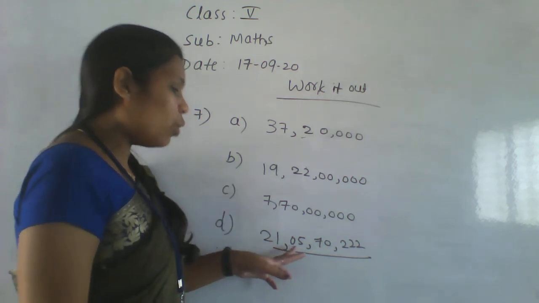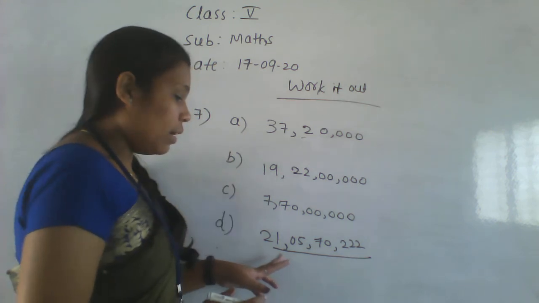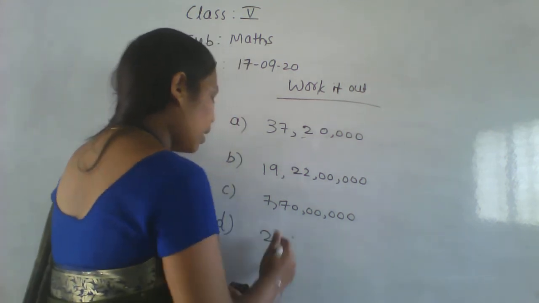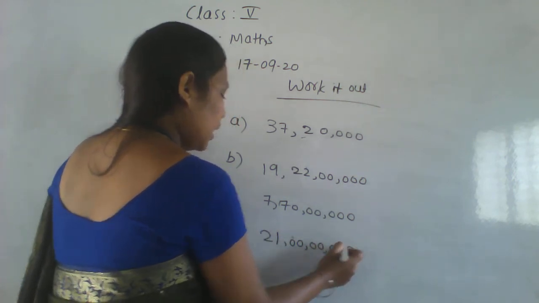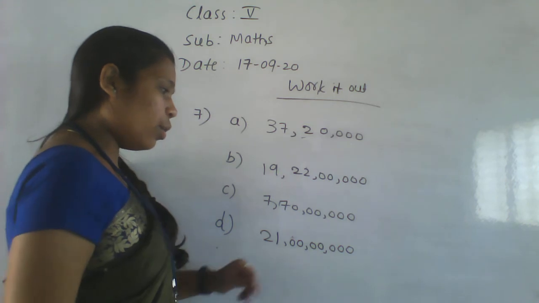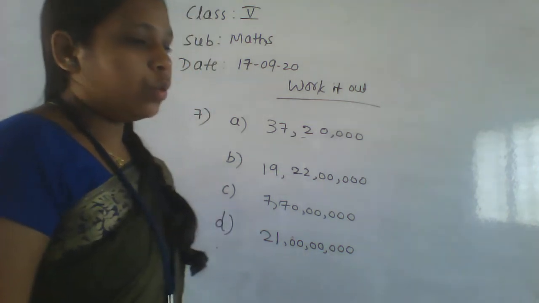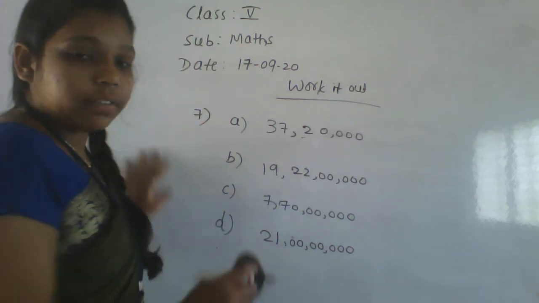But here 1 crore 5 lakh is there. It is lesser than the middle number. Then it is nearer to which value? 1 crore. Okay. So 21 crore. It will become 21 crore. Okay, so this is the 7th main. Now we go for the 8th one.